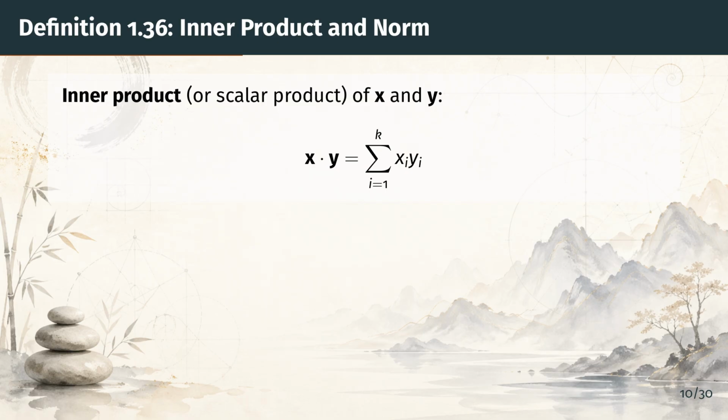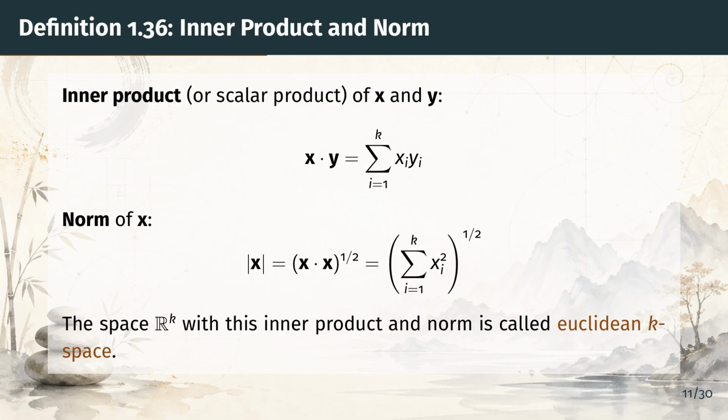It is large and positive when they point the same way, 0 when they are perpendicular, and negative when they point in opposite directions. Next comes the norm. The norm of a vector x is the square root of the inner product of x with itself.